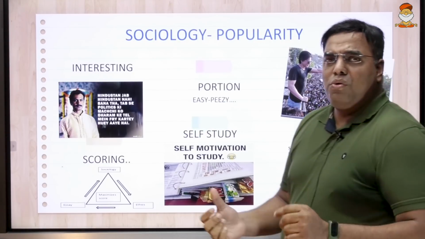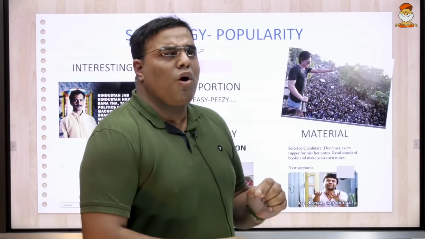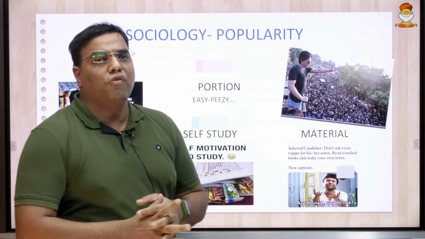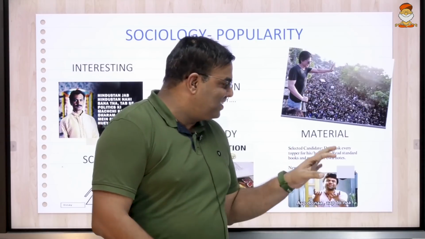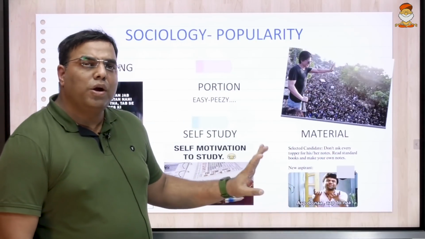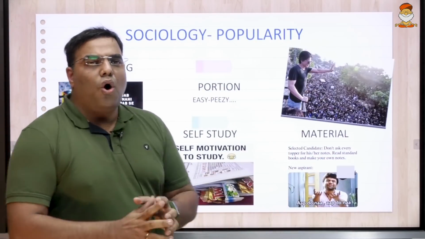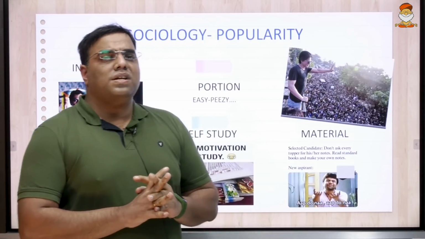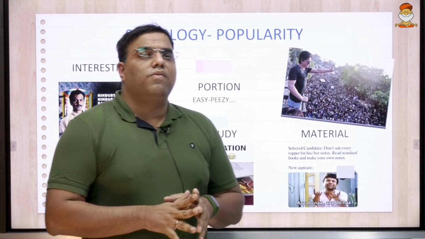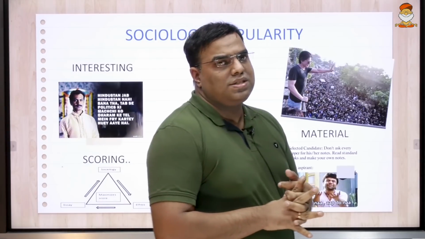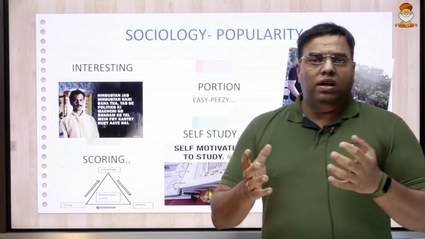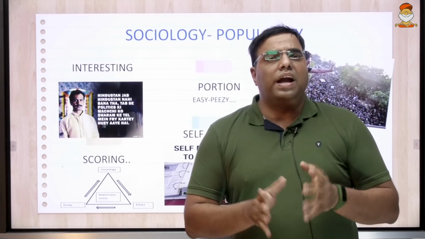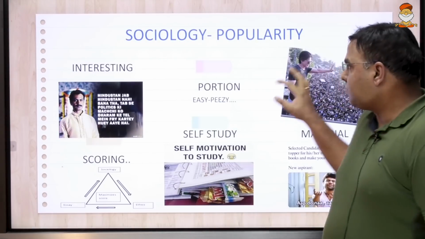On the internet you have lots of toppers' notes, handwritten notes, so material is not a problem at all in sociology. All these make sociology one of the highest subscribed optionals in UPSC. Every year around 2,000 to 3,000 people write mains taking sociology.